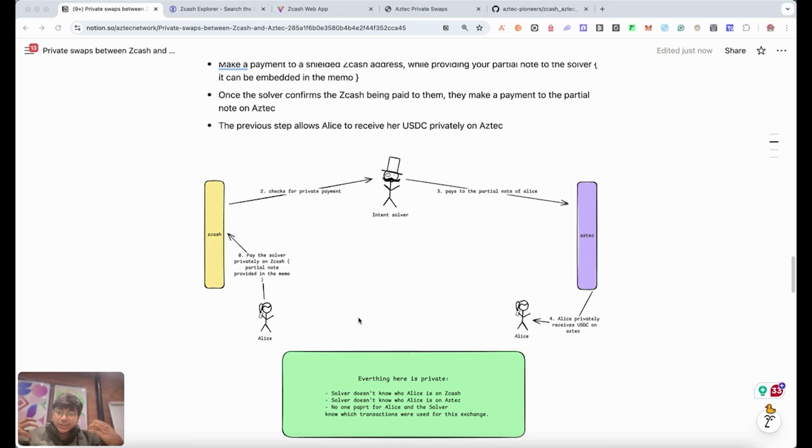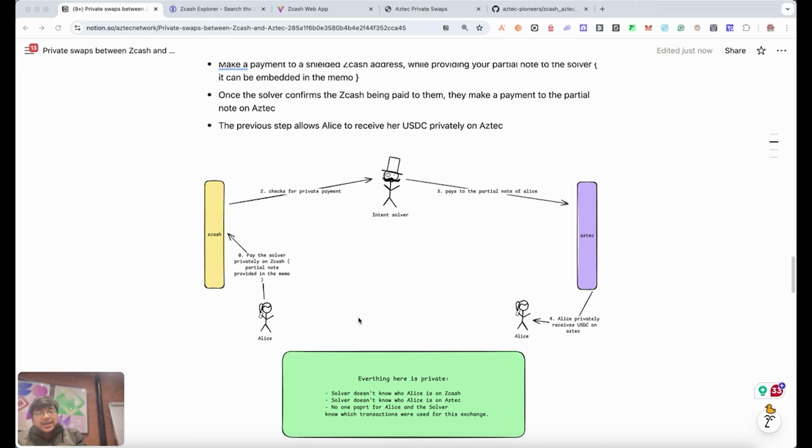She will create a partial note, and she will privately pay to the Zcash address of the solver, and in the memo she can attach her partial note address, right? So basically now when the intent solver checks if the payment happened or not, the moment it says the payment has happened, it looks, oh, here's the partial note address, but the partial note address doesn't let the solver know who Alice actually is on Aztec.